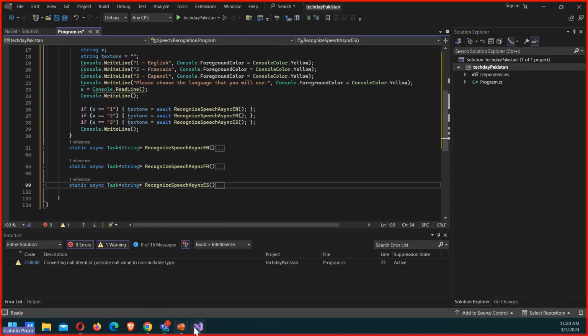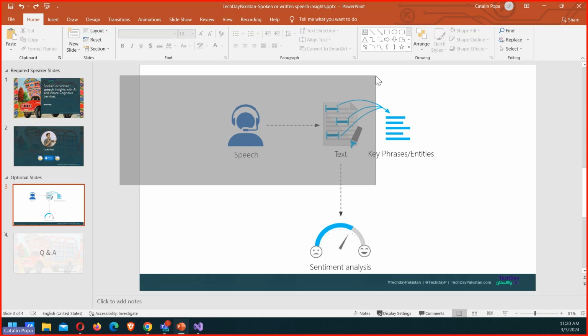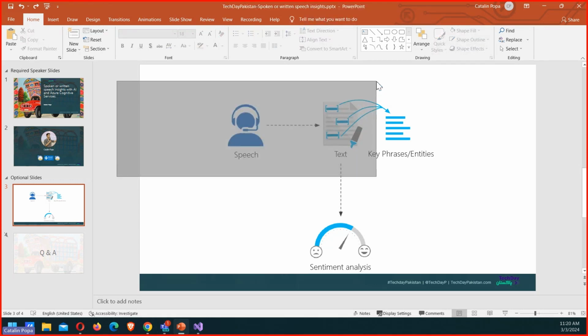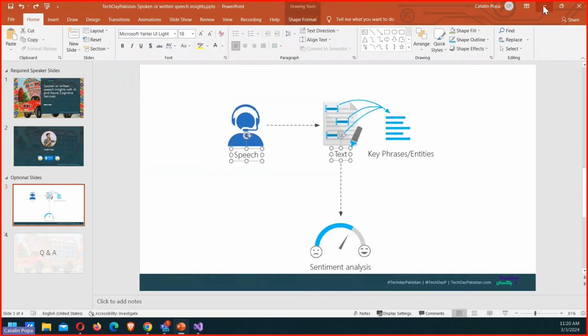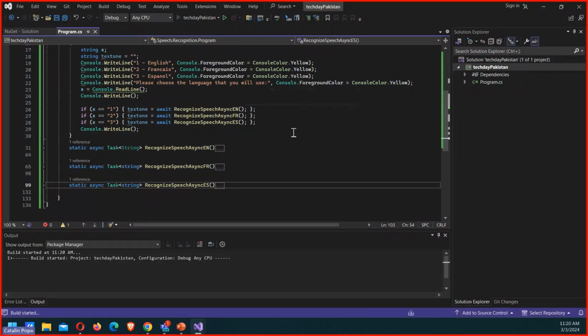So the first part. If we go back to our small diagram, basically what we've implemented so far is just this part right here, in which somebody speaks, and based on what has been spoken, we're transforming that into text. So this is basically the code that we've done so far. Let's actually give it a go and see how it works.